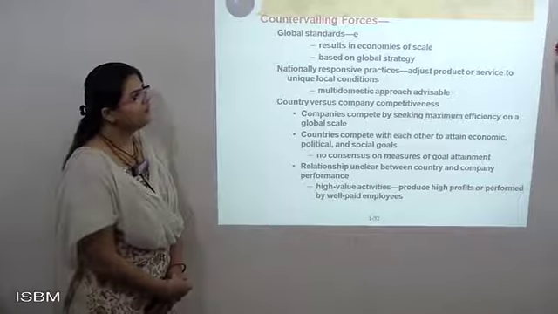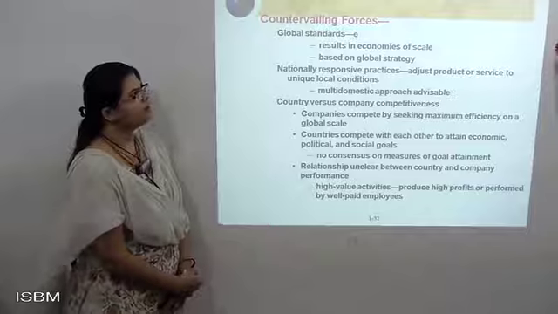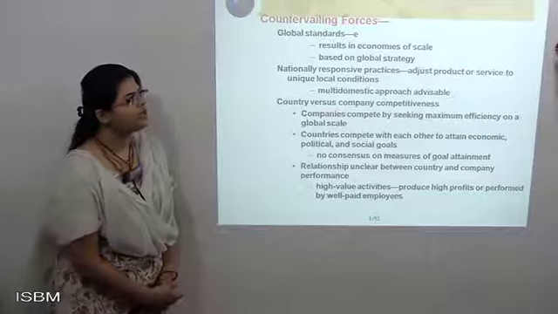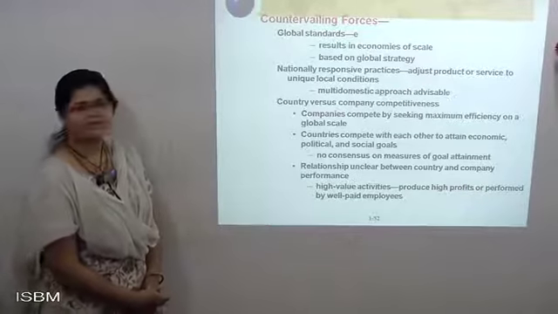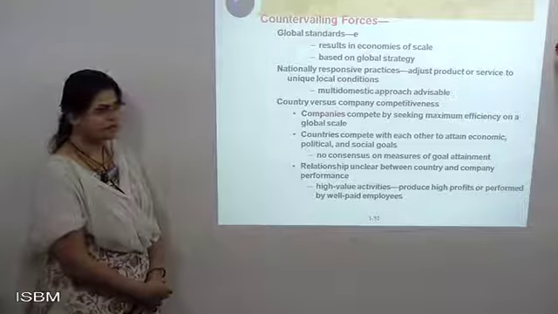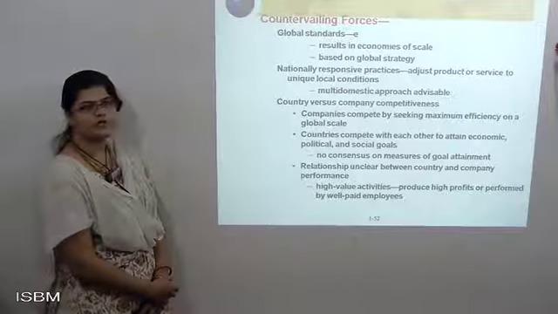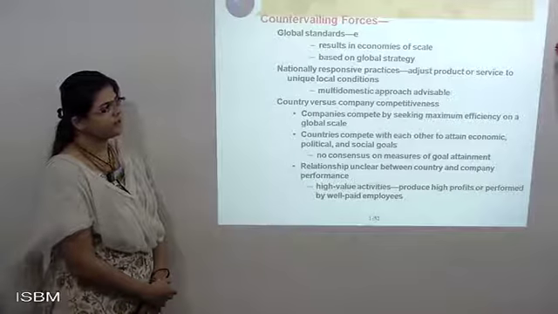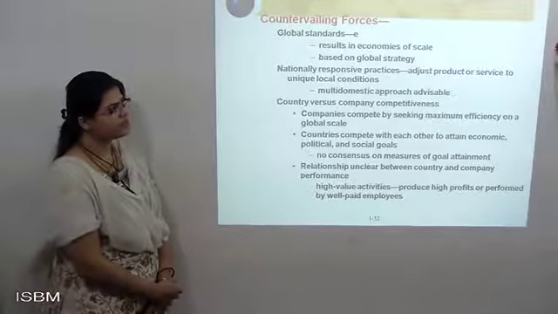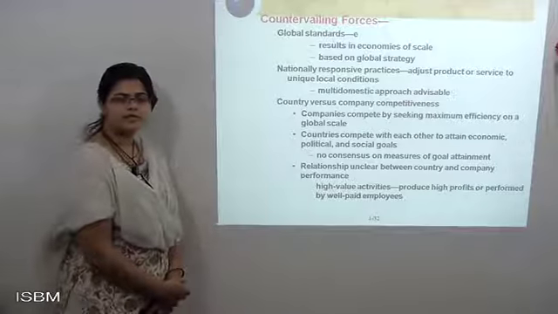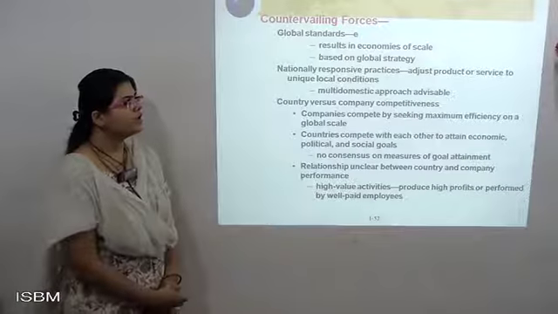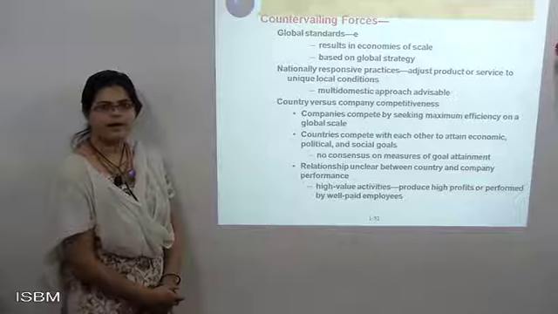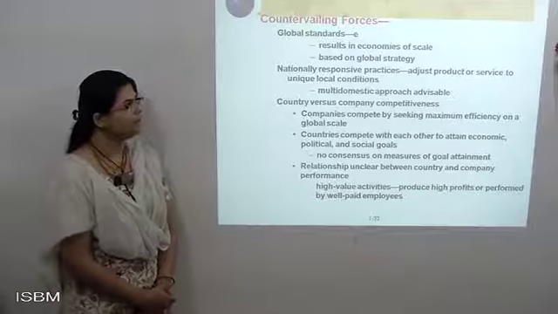Global standard economics results in economies of scale based on a global strategy. This is looked after so that it shows in a global way. Nationalized responsive practices adjust the products and services to the unique local market. You need to adjust to the unique local conditions in the market, which will create a strong impact.